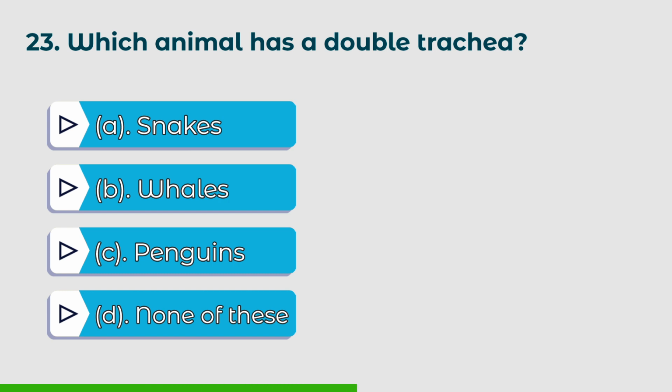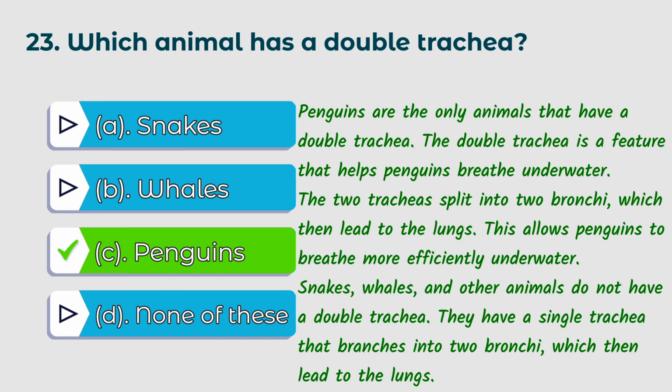23rd question. Which animal has a double trachea? Options: A. Snakes, B. Whales, C. Penguins, D. None of these. The right answer is C. Penguins. Penguins are the only animals that have a double trachea.